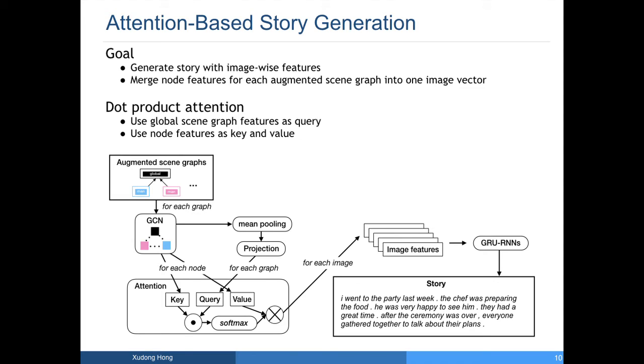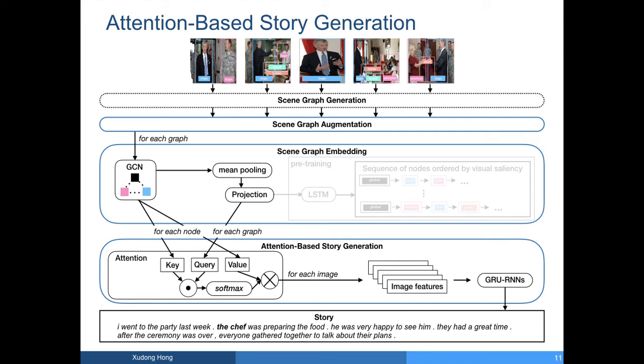After that, we perform an embedding-wise product between the normalized scores and the node features and sum them up to obtain the image-wise features. Lastly, we pass the image features into a two-layer recurrent neural network with gated recurrent unit to generate the story. We train the model on all pairs of augmented scene graphs and stories with cross-entropy loss. The graph encoder and the projection layer are initialized in the previous pre-training step.